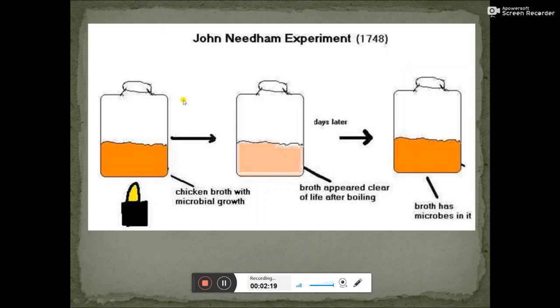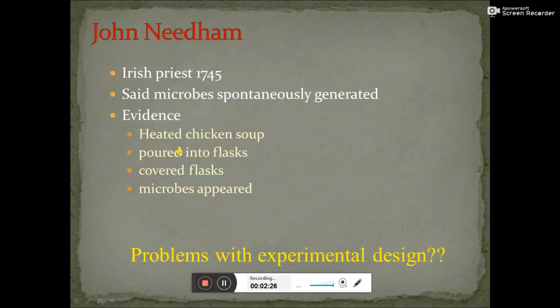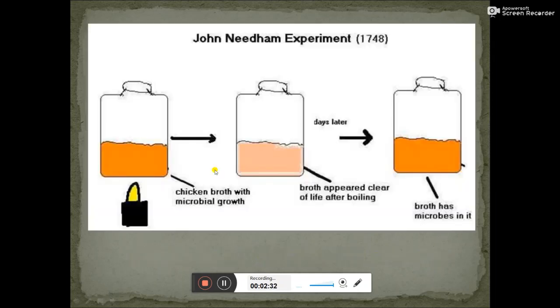In Needham's experiment, he boils it, and later on, just notice this. He heated the chicken soup, poured it into the flasks, and then covered the flasks. If it remained covered while he was boiling it, there would be no chance of anything entering it.